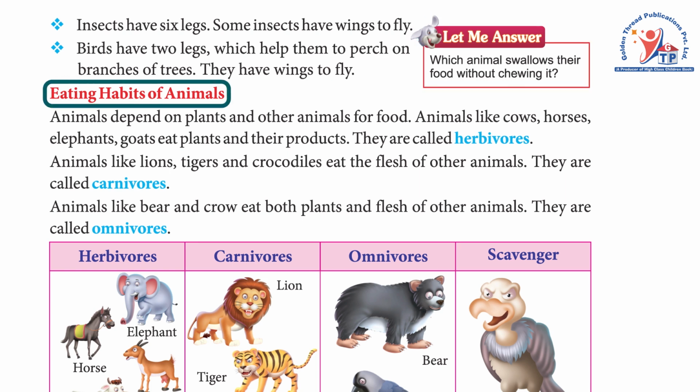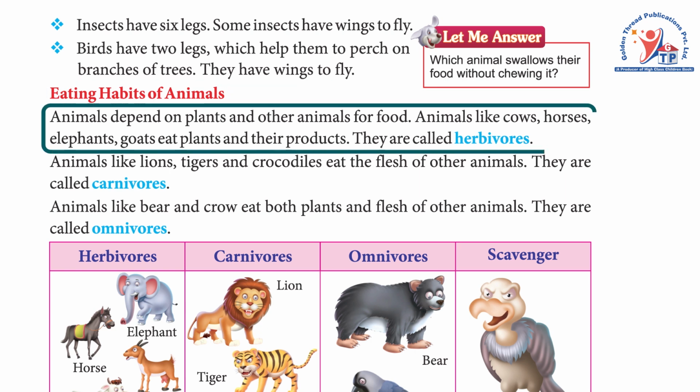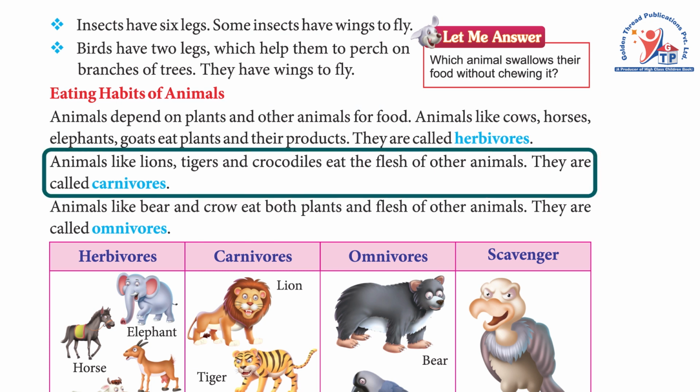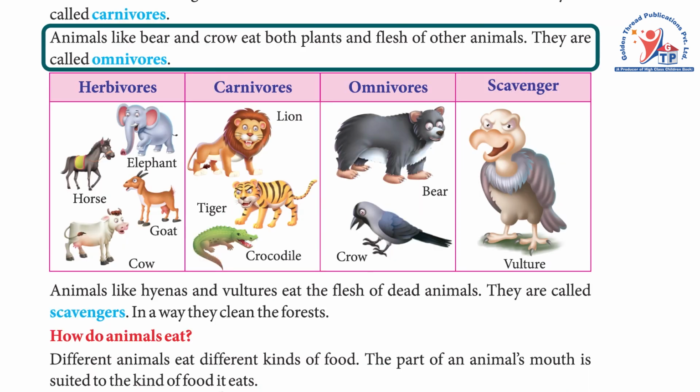Eating habits of animals. Animals depend on plants and other animals for food. Animals like cows, horses, elephants, goats eat plants and their products. They are called herbivorous. Animals like lions, tigers, and crocodiles eat the flesh of other animals. They are called carnivores. Animals like bear and crow eat both plants and flesh of other animals.